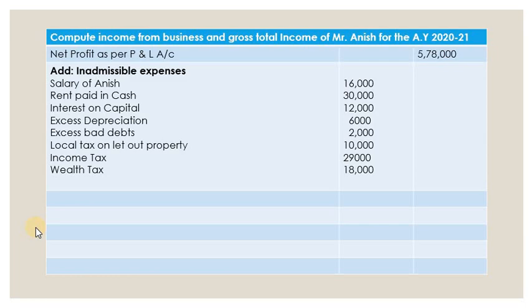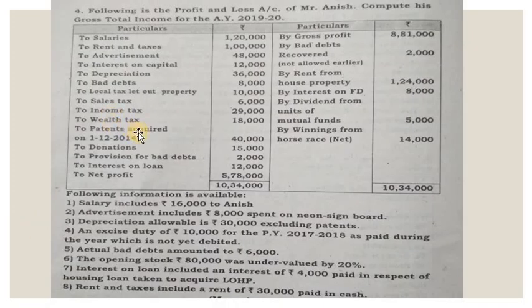So let's go to the problem. Patents acquired. So patents acquired is 40,000. So it is a capital expenditure. It becomes an asset. So what we can do is we can claim only the depreciation. So 40,000 is the total amount of asset acquired.